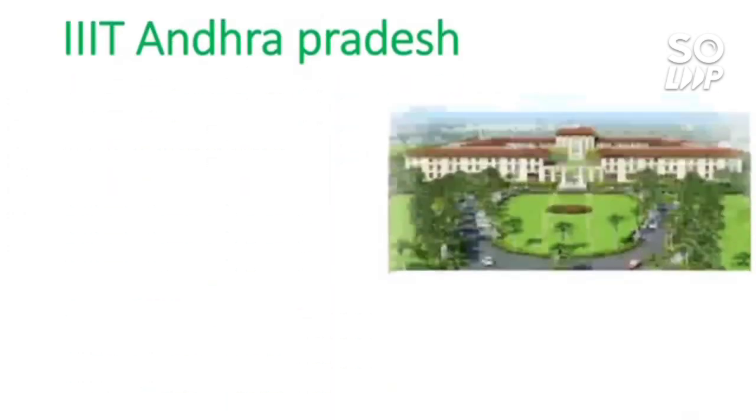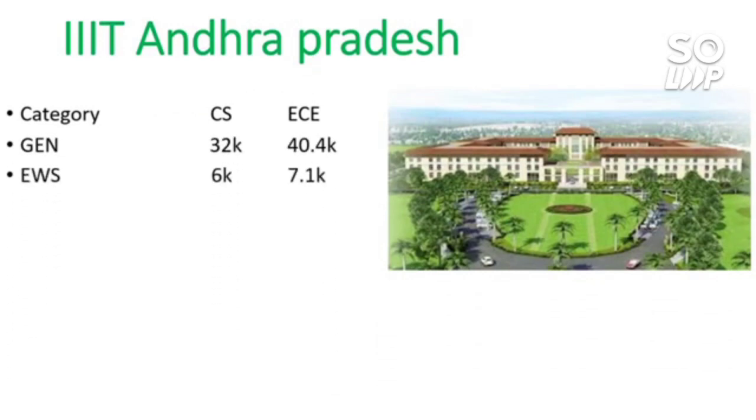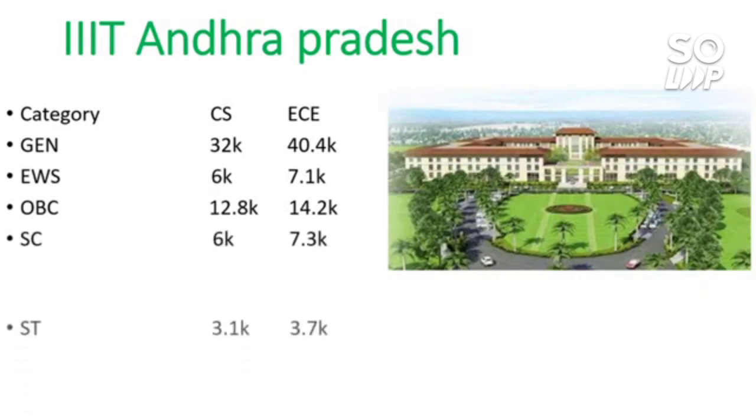So next is triple IT Andhra Pradesh. So here is the cutoff for CS 32 and 40.4 thousand for general, and for EWS 6 and 7.1 thousand, for OBC 12.8 and 14.2 thousand, and for SC 6 and 7.3 thousand, for ST 3.1 and 3.7 thousand. So this is all about triple IT Andhra Pradesh.